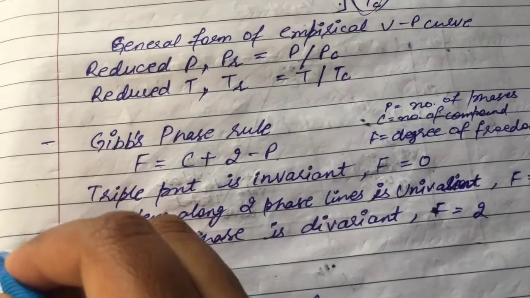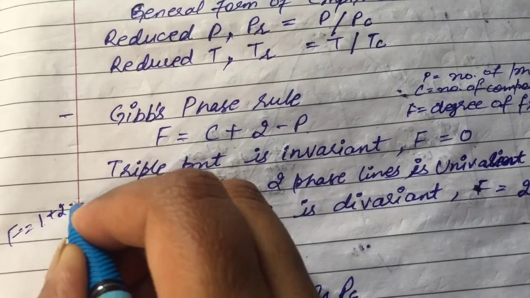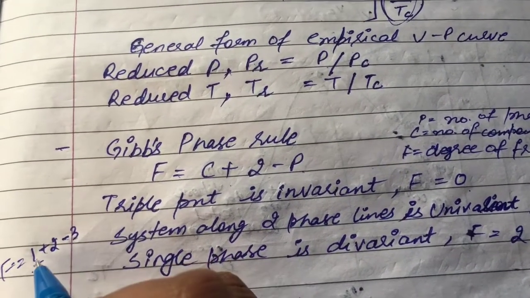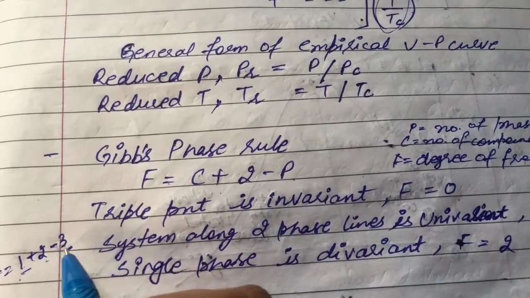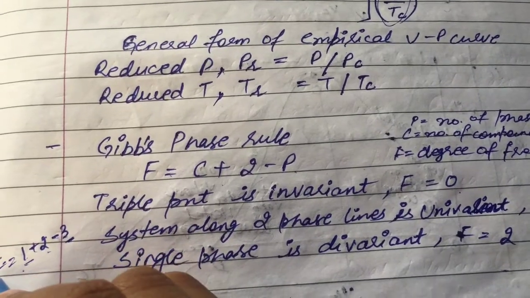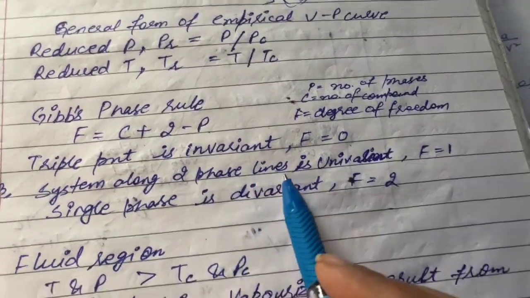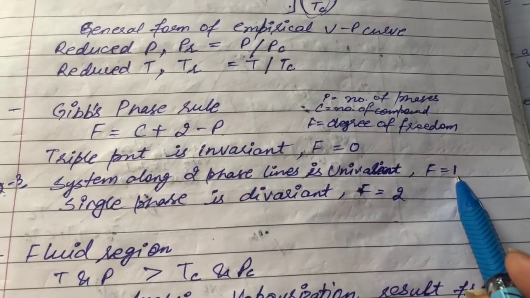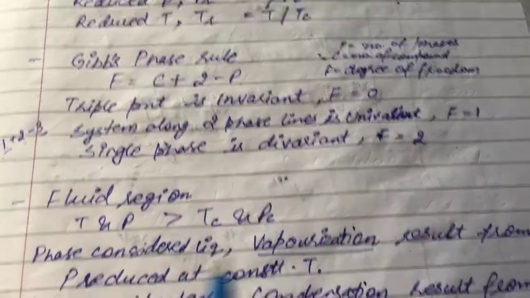So for the triple point, F is equal to 1 plus 2 minus 3, 1 being number of components, and F comes out to be 0. Then the system along the two lines is univariant, for which F comes out to be 1, and for a single phase it is divariant, F is 2.